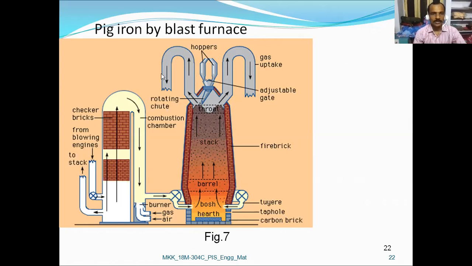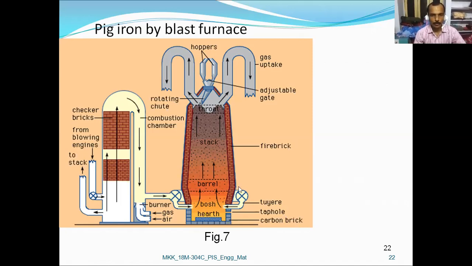So now let us look over the parts. Here are two hoppers. This is the gas uptake, the gas intake, the adjustable gate. This is the throat portion, the stack portion. This is the fire brick lining inside the furnace.